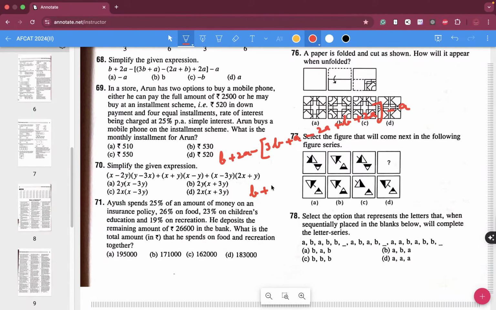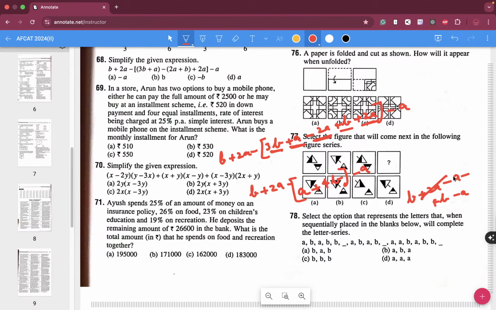So B plus 2A minus this particular value: 2A plus A is 3A, 3A minus 2A is simply A, and 3B plus B is plus 4B minus A. So B plus 2A minus A minus 4B minus A.